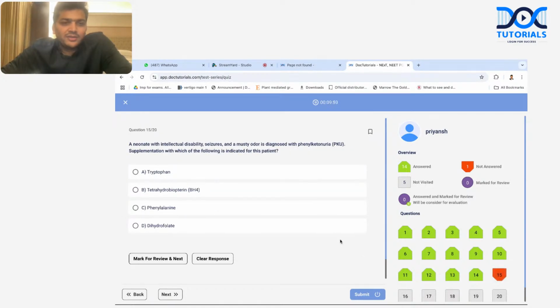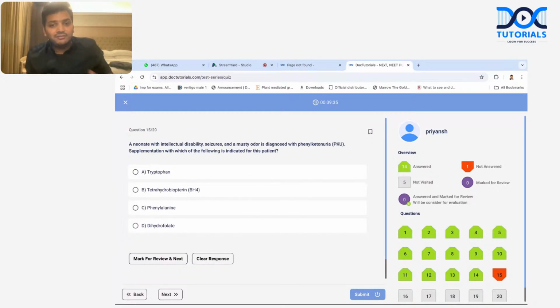A neonate with intellectual disability, seizures, and a musty odor is diagnosed with phenylketonuria. Actually, when I came here, musty odor, already the diagnosis was coming to my mind, phenylketonuria, but they have already written phenylketonuria. Supplementation with which of the following is indicated for this patient? In phenylketonuria, which amino acid is to be supplemented?